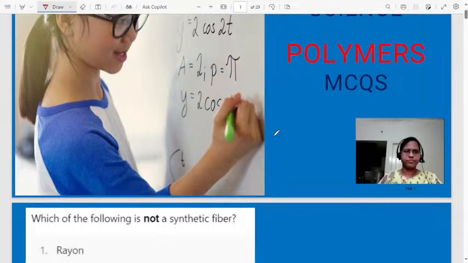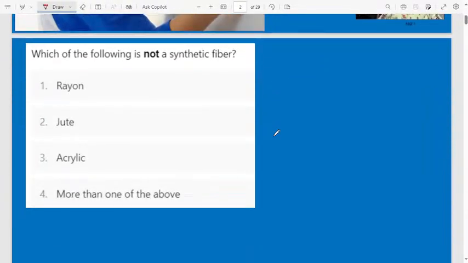Okay, let us move to the questions. This polymer topic is very easy. Easily you can score the marks. Let us start the class with the first question.